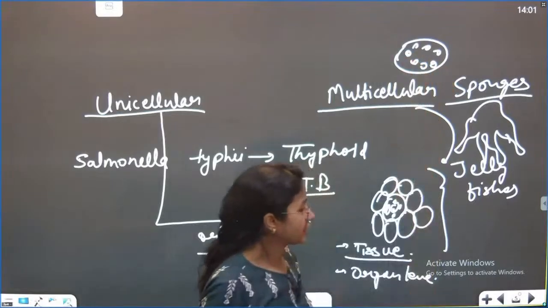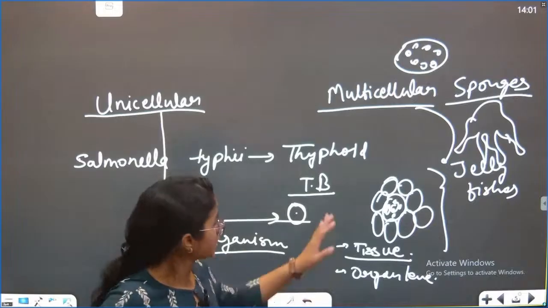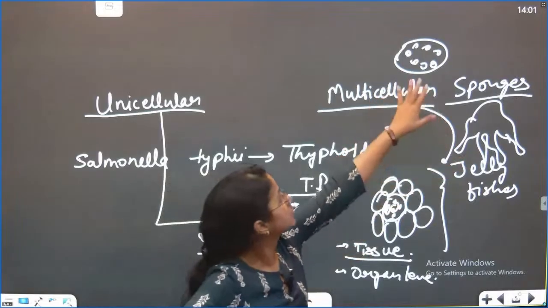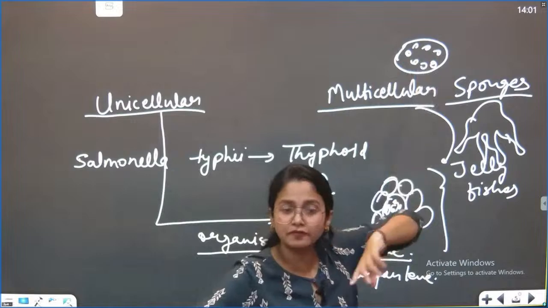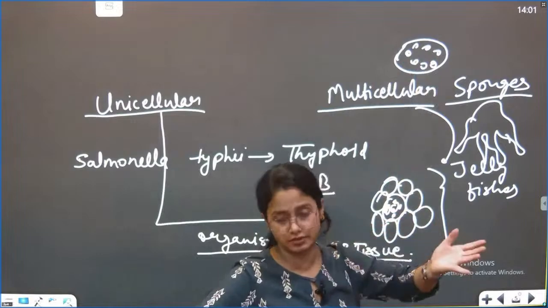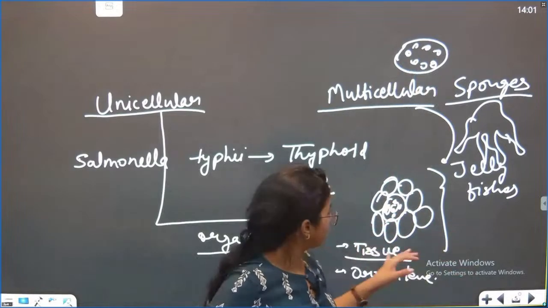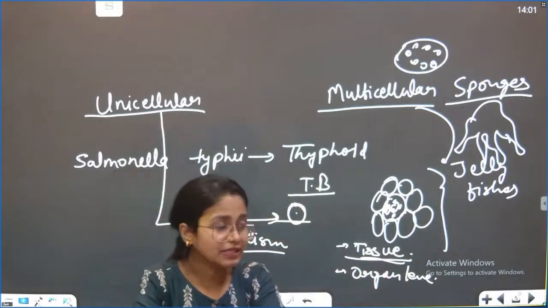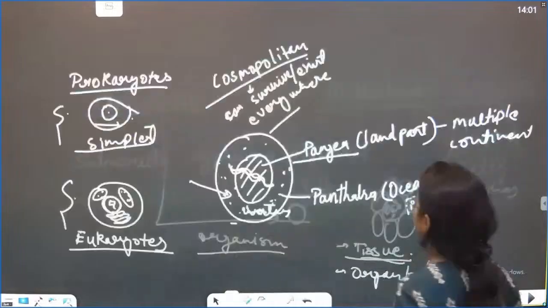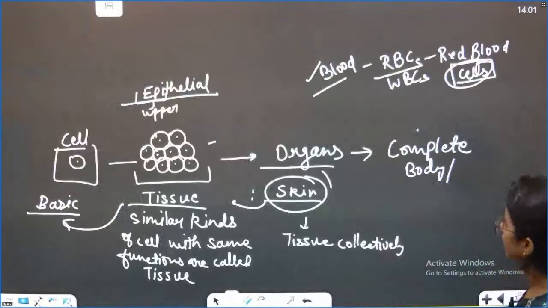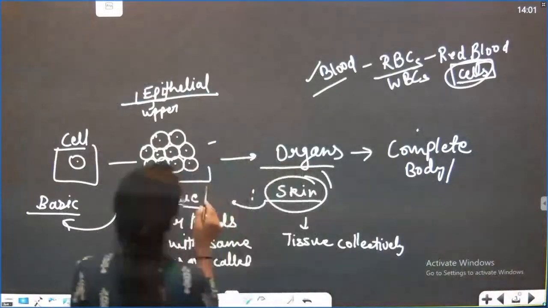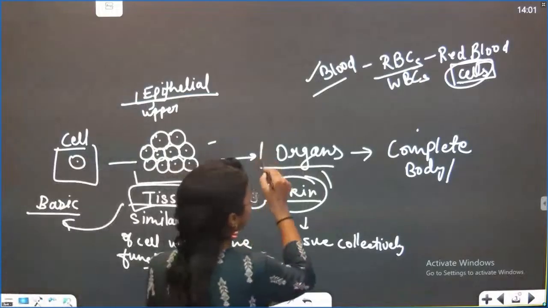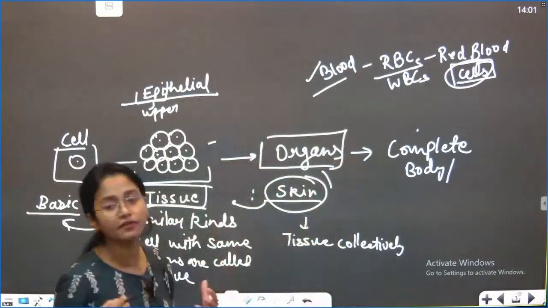Right? We have seen the sponges. So sponges are also multicellular because the body of the sponge is made up of so many cells. But they still have only the tissue level. That means here they did form the tissues, but they do not reach the complication level of the organs.